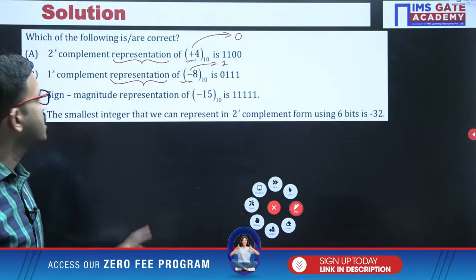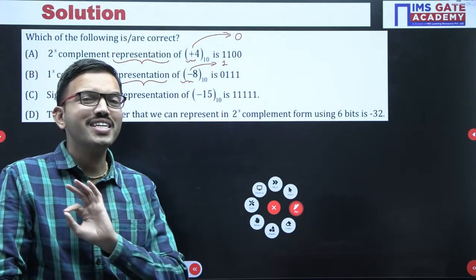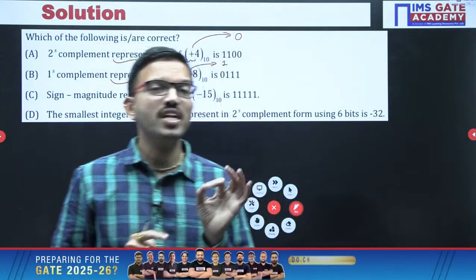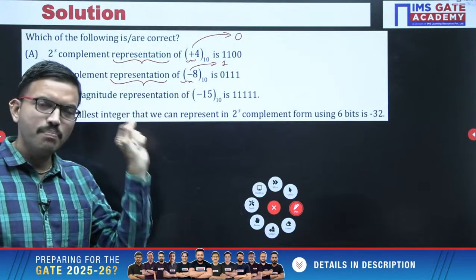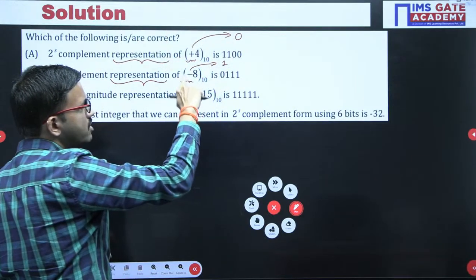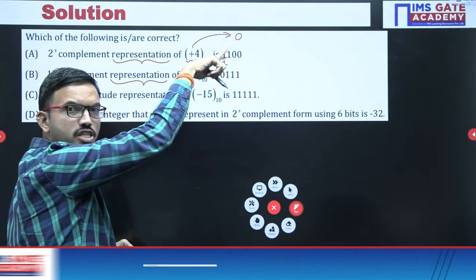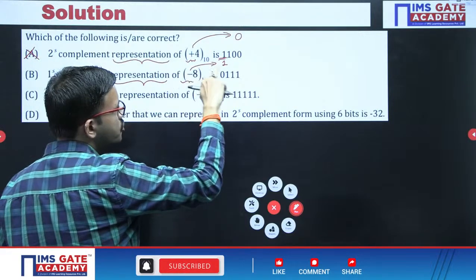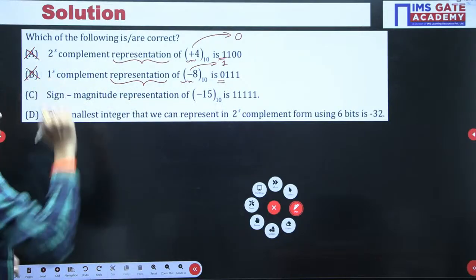Whether they mention 2's complement form, 1's complement form or sign magnitude form, irrespective of that, because sign magnitude form, 1's complement form and 2's complement form are all used to represent signed numbers. Whenever the word representation is there, if it is a positive number, sign bit should be 0. If it is a negative number, sign bit should be 1. But here you should have 0, but you are having 1. So that means this is not correct. Similarly, here you should have 1, but here you are having 0. So this is also not correct.